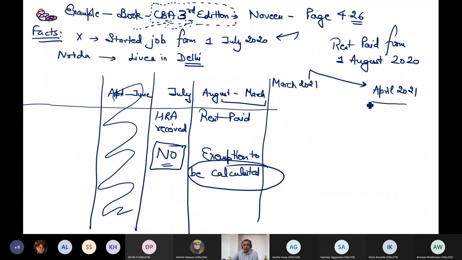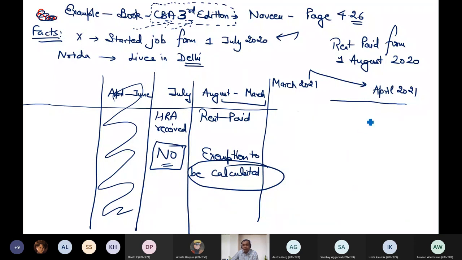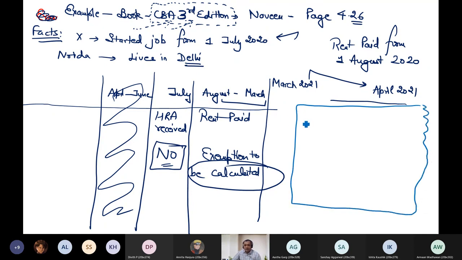Now see, what things have the potential to change HRA exemption? I will prove you. First let me note it down. What are those values which can change my amount of HRA exemption? First, HRA received. If there is a change in HRA received, there are chances that HRA exemption gets changed. If there is a change in the amount of rent paid, there are chances that HRA exemption gets changed.